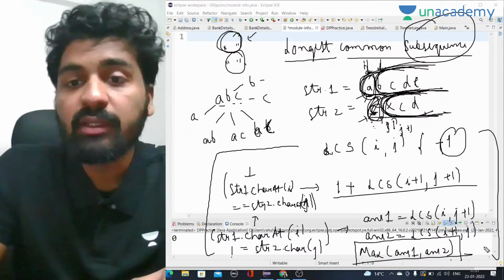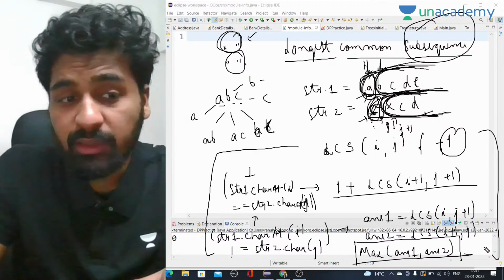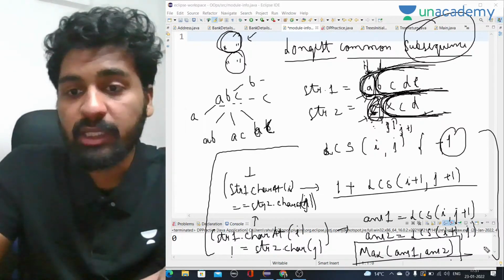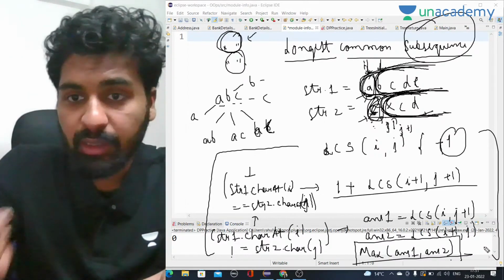We are going to convert it into an iterative one as well. We are going to convert it into actual iterative DP code as well. So first of all, let's write this code and then we will move forward.